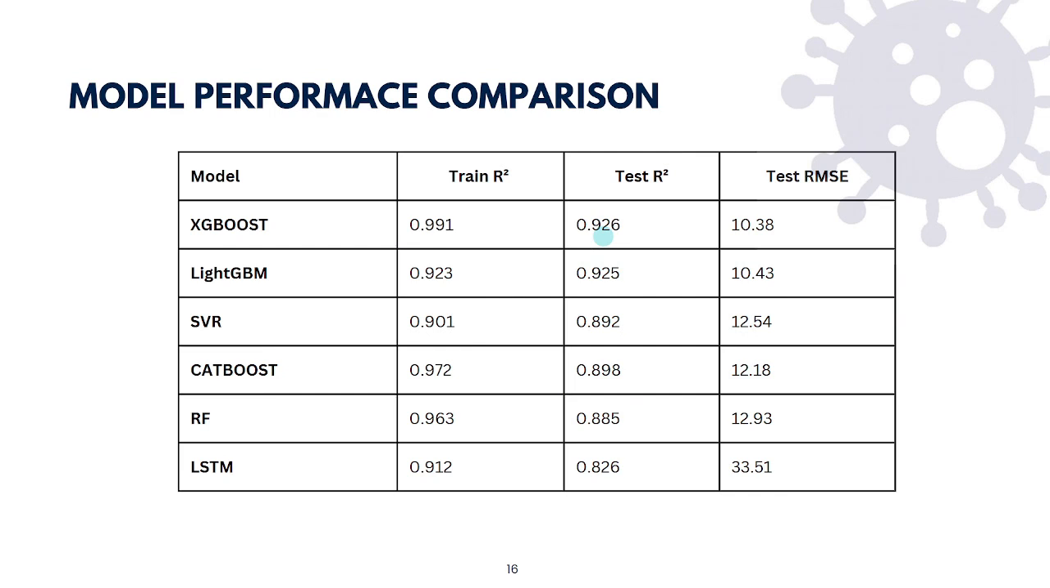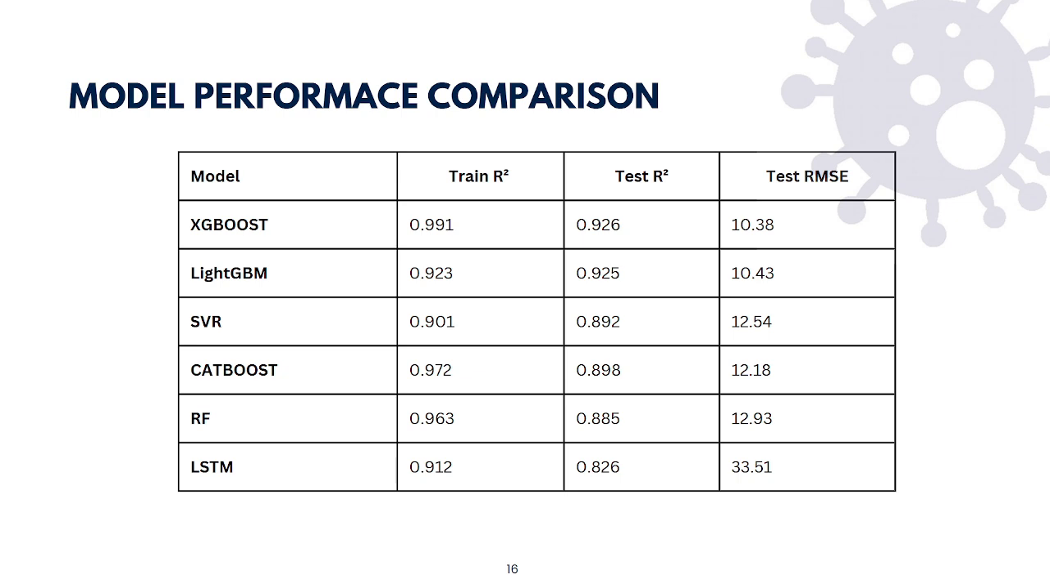Moving on to model performance comparison, extreme gradient boosting achieved the best results with an R-squared value of 0.926 and a root mean squared error of 10.38. Other strong performers included light gradient boosting machine and CatBoost. Long short-term memory showed significant deviation from the actual values and had noticeably higher error margins.